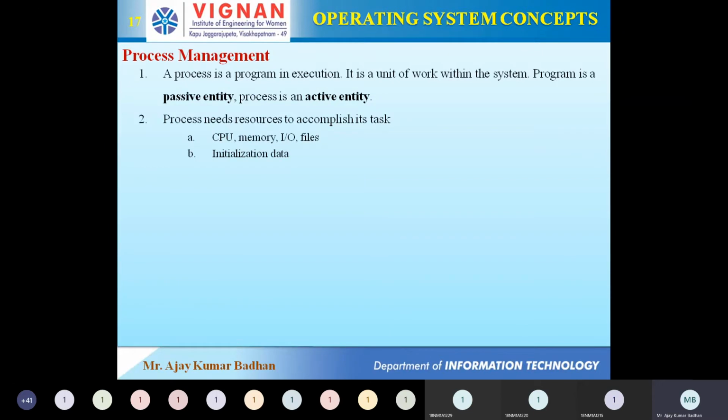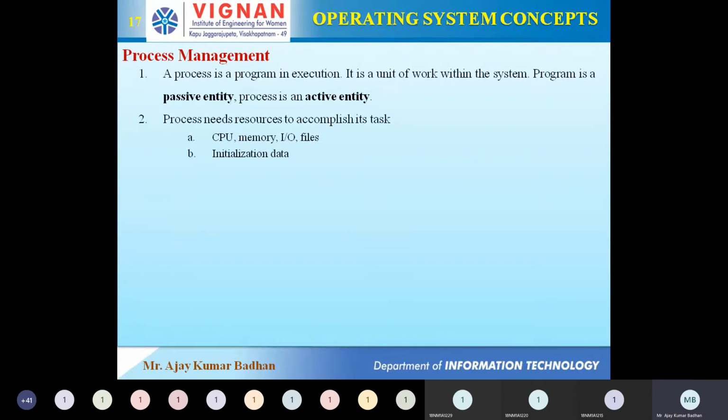Why? Because whatever operands you have declared, like int a, b, c, these three variables need to be stored. If you need to store that information, where do we store it? Obviously in the memory, and the memory should be provided with addresses. Now when you are doing this, I/O devices are also required. I/O in the sense that, for example, you have written a program to read a file, and the file is located in some other location.